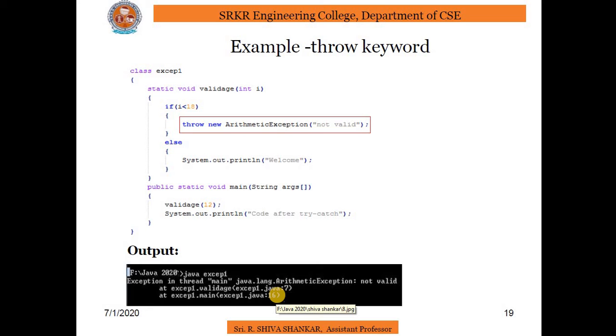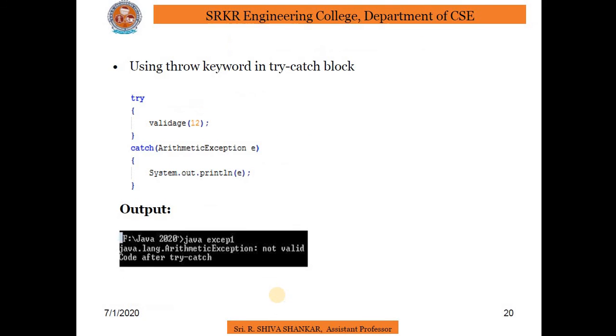This is the error that comes in this particular program. Why it comes: as I already informed you, we call the method and no try catch block is used, which results in termination of the program, and the message "not valid" is displayed, which was passed during throwing of the arithmetic exception object.